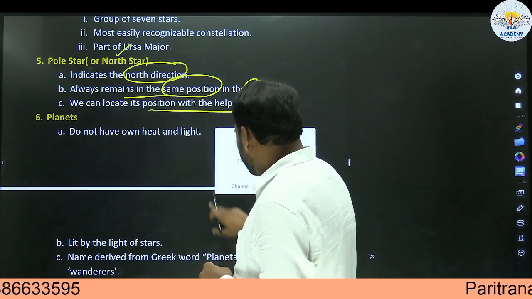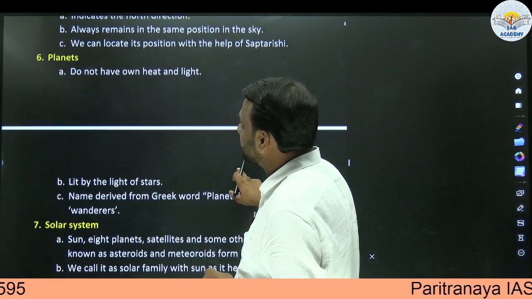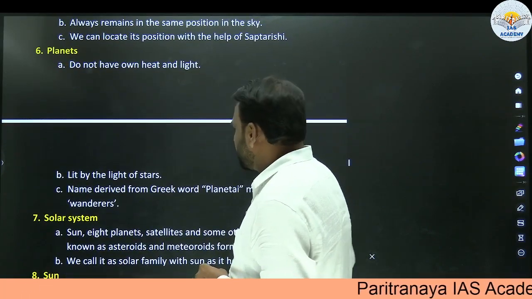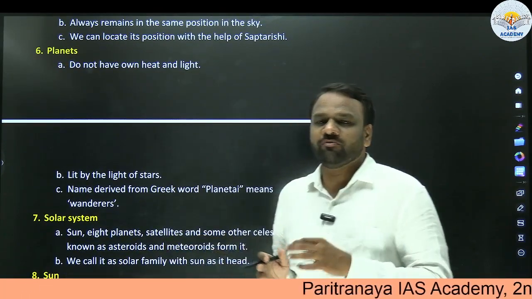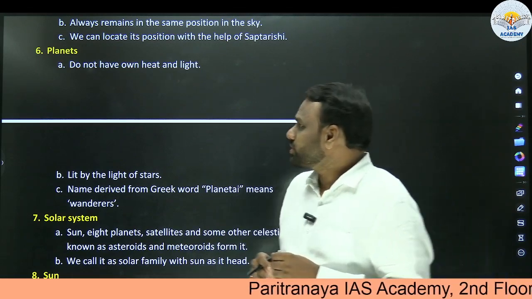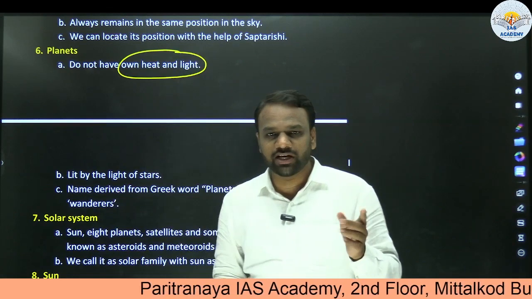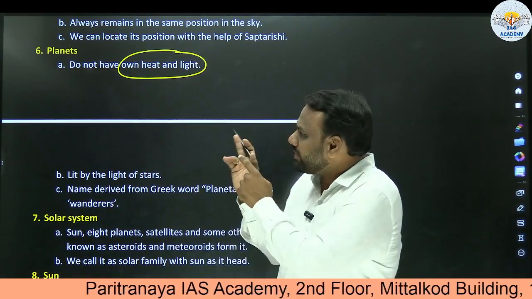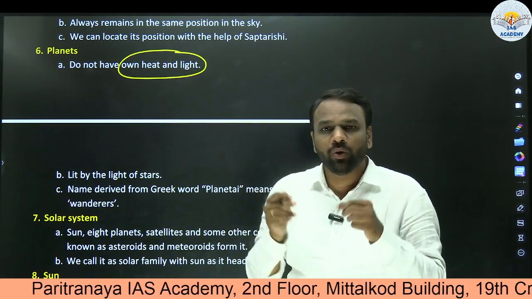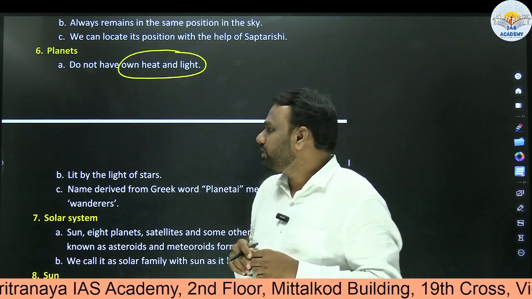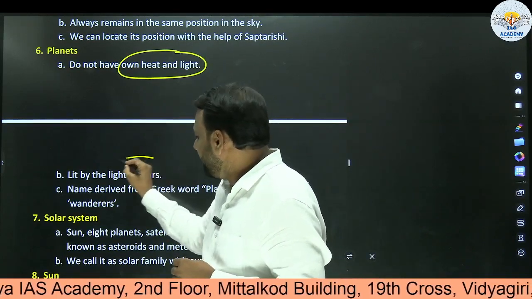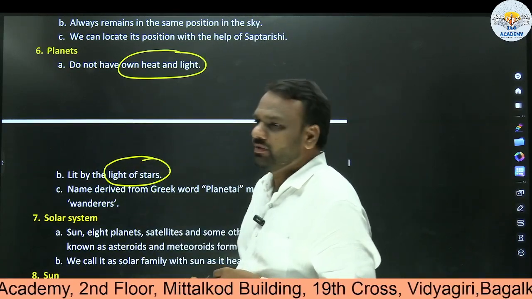Next, we saw about stars. Next is planets. Let us try to compare the features of planets with that of stars. When it comes to stars, they have their own heat and light. When it comes to planets, they do not have their own heat and light. Next, they are lit by the light of stars.